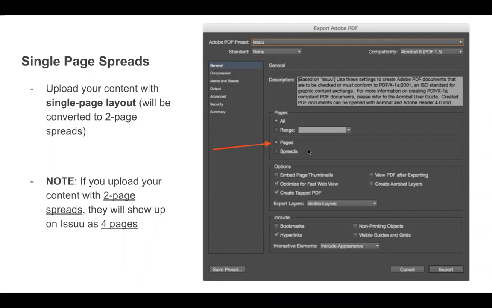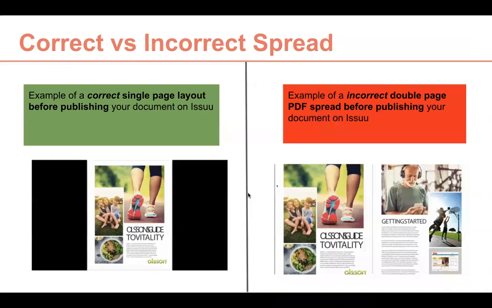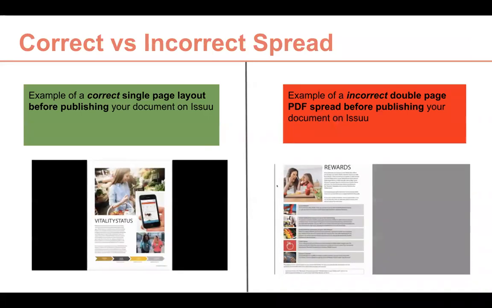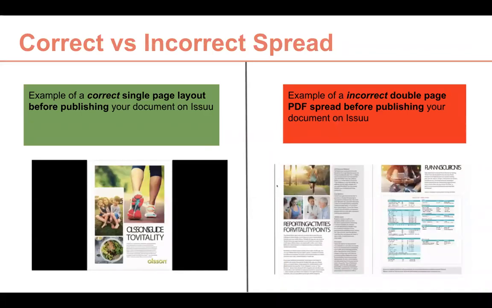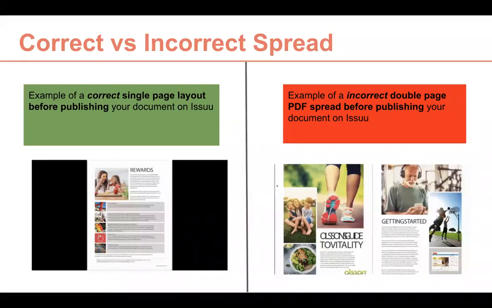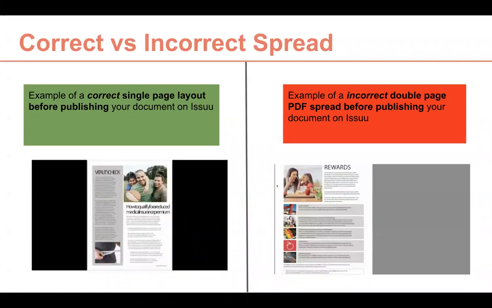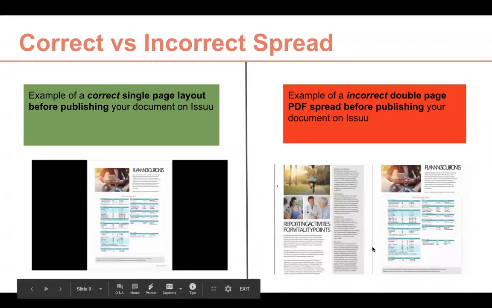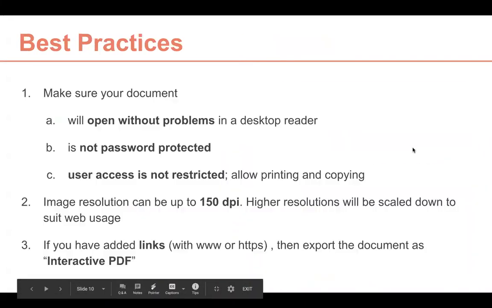If you will be exporting your document from Adobe, then export it here as pages, as a single page layout. Don't export it as spreads. Here is just an example of how the correct spread looks like. So on the left side, you can see this is a single page layout, and this way it should be uploaded on Issuu, not the double page spread layout like you can see here on the right.